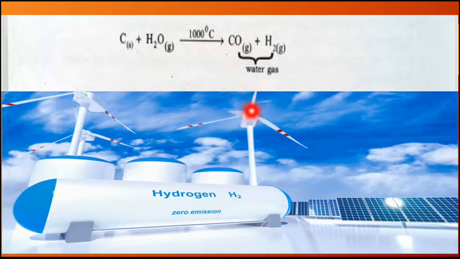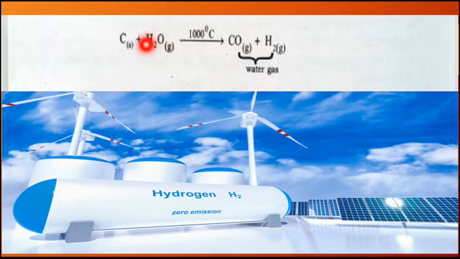The first process is the coke steam process, and as you can see, the C is representing coke and it is solid in state, and this H2O, water, is representing steam. As you can see, it is written g here to show that it is not in liquid state, it is taken as steam.